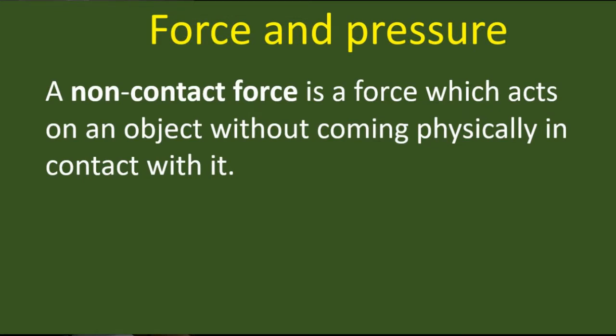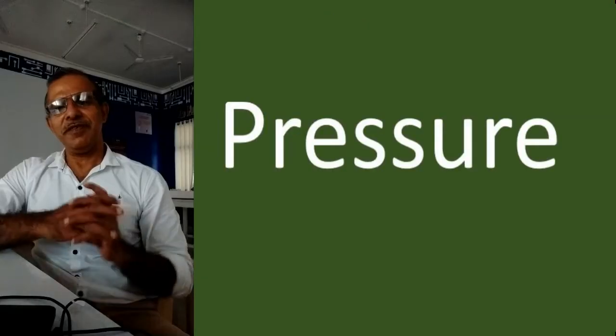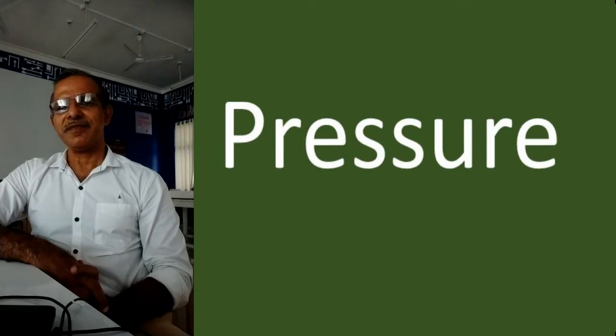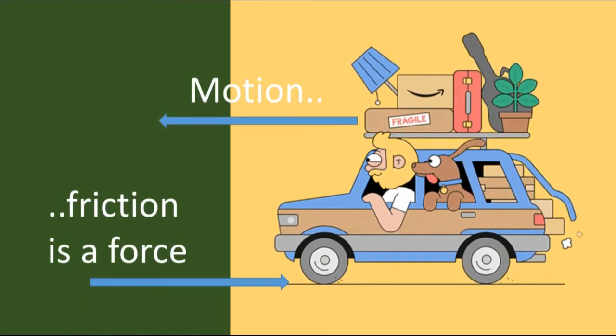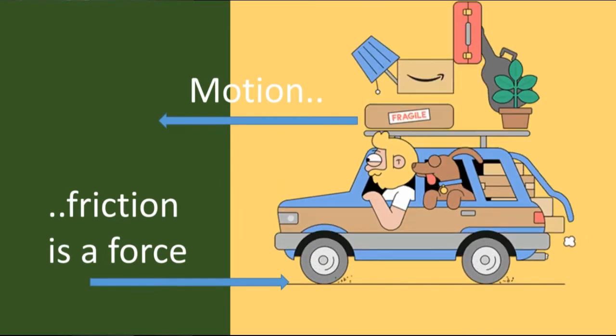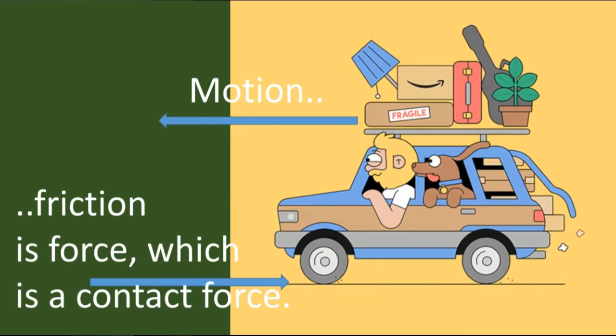And now we will go ahead with one more physical quantity called pressure. But before that, we have missed something. We have also learned about friction force. And what is that friction force?